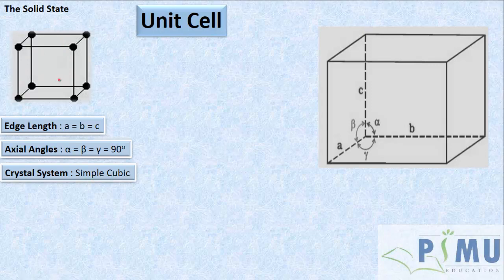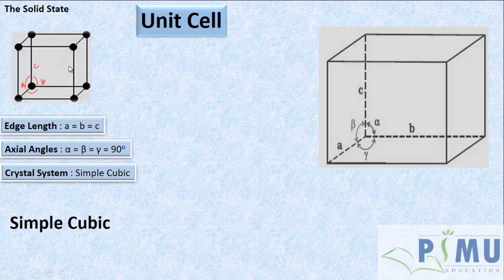See here, edge lengths A, B, C are all equal, and the angles between the edges are 90 degrees, then the structure of that unit cell is called simple cubic.